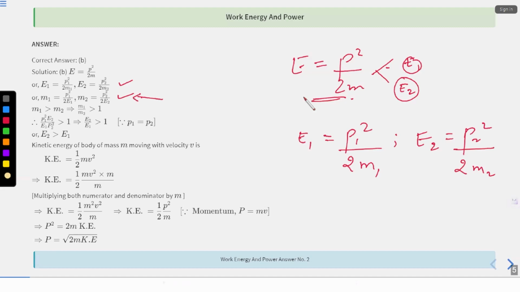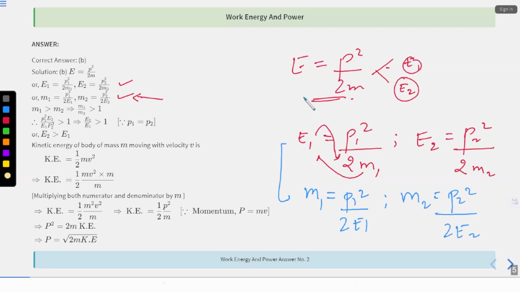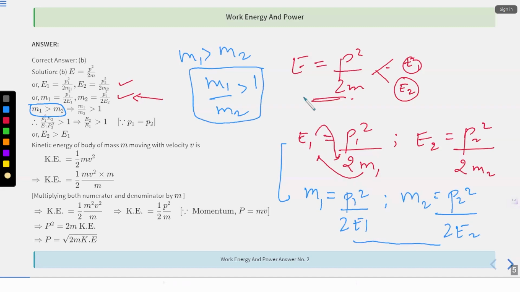What is the next step saying over here? I'm bringing basically m1 here and I'm bringing E1 downside again. Okay. So what I'm getting from here after this equation is m1 is equal to P1 square divided by 2E1. Okay. And m2 is equal to P2 square divided by 2E2. I hope this step is clear to everyone, right? This is what is written over here. Now, m1 is greater than m2. Okay. They are saying that m1 is greater than m2. Bring this down. So m1 by m2 will be greater than 1, correct? I hope it is understandable until here, right?